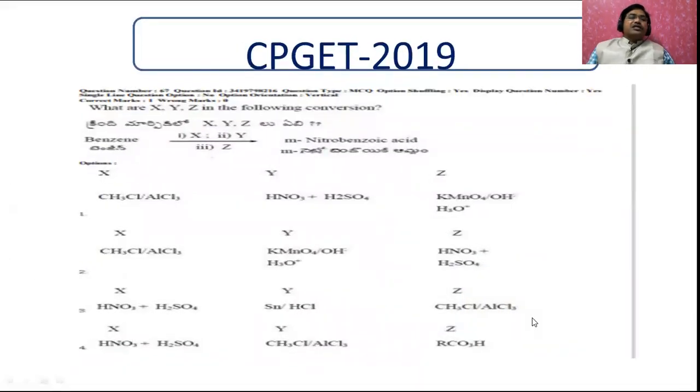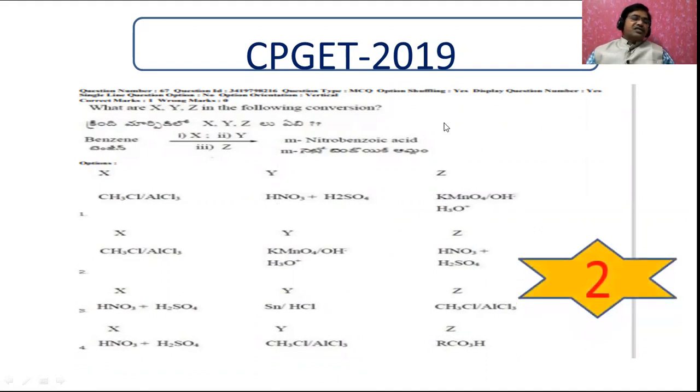Now this is another one. What are X, Y, Z in the following conversion? Benzene on treating with X, Y and Z, meta-nitrobenzoic acid is formed. What is X, what is Y, what is Z? Okay, there are four options. Let us react the benzene with these four options in the same sequence. Let me tell you the answer first of all. The answer is the second option.